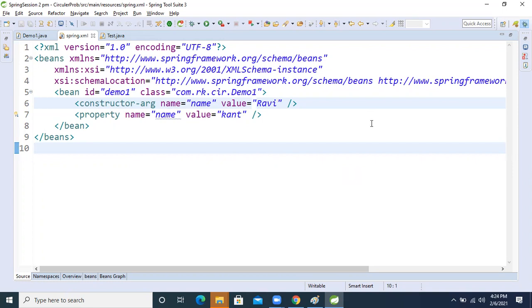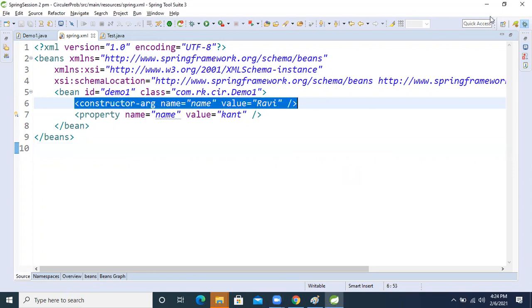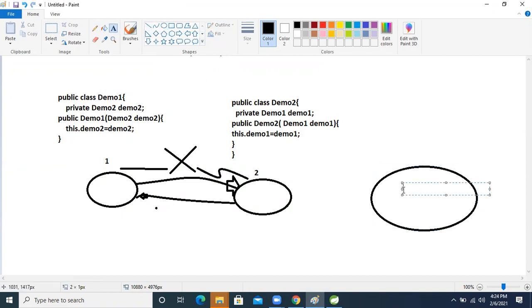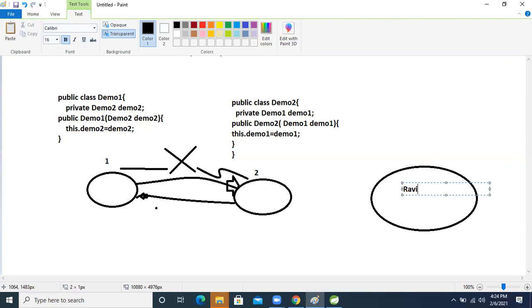Okay, fine, guys, I will tell. Constructor injection means that at the time of object creation, the data will be injected. The object will be created, and in that object our IOC container will place the name Ravi.